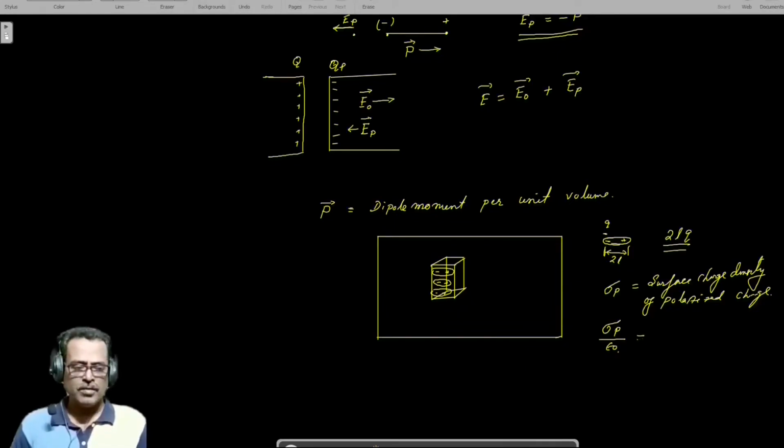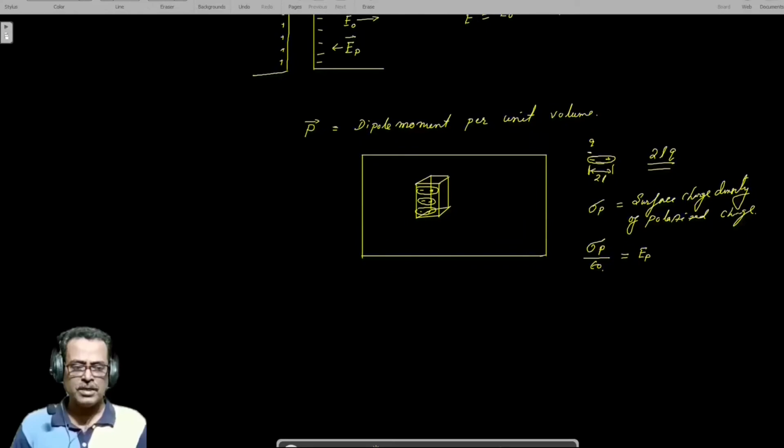This is E P, the polarized field inside this volume. So the total charge is equal to sigma P into the cross-section area of this volume, and the total charge into 2L is the total dipole moment, the dipole moment of the volume.